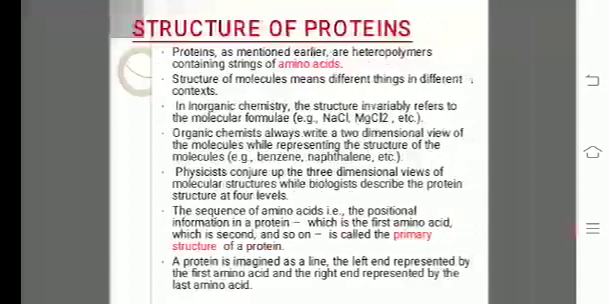A protein is imagined as a line, the left end represented by the first amino acid and the right end represented as the last amino acid. The first amino acid, as I told you, is called the N-terminal amino acid. The last amino acid is called the C-terminal amino acid. A protein thread does not exist throughout as an extended rigid rod. The thread is folded in the form of a helix. So the linear structure is again folded in the form of a helix.